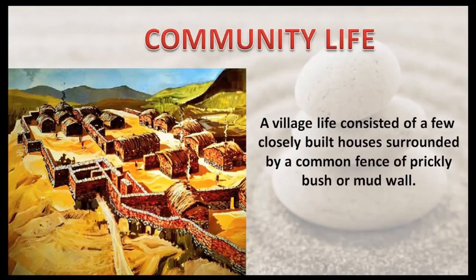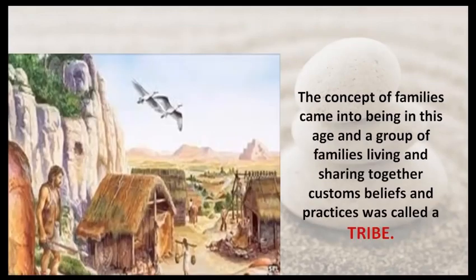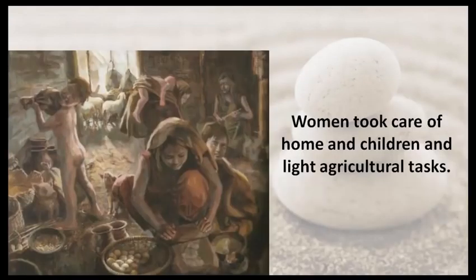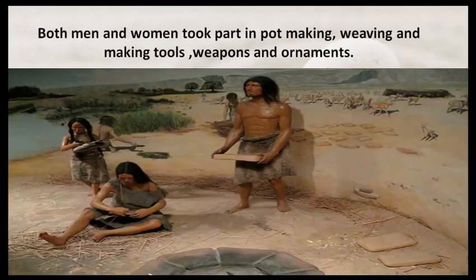A village life consisted of a few closely built houses surrounded by a common fence of prickly bush or mud wall. The concept of families came into being in this age, and a group of families living and sharing together customs, beliefs, and practices was called a tribe. Men had occupations such as hunting, plowing, grazing herds of animals. Women took care of home and children and light agricultural tasks. Both men and women took part in pot making, weaving, and making tools, weapons, and ornaments.